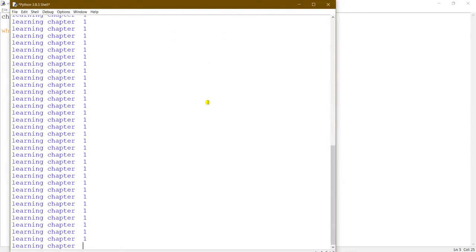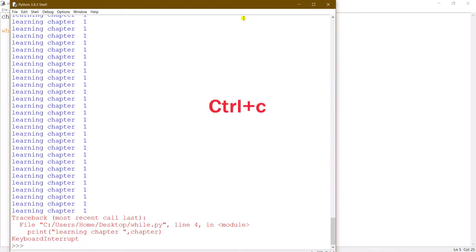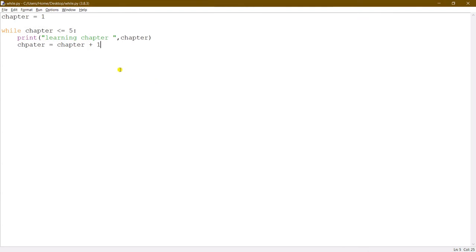Oops, it's printing an infinite loop. Let me terminate this by pressing Ctrl plus C. Okay, where did it go wrong? Oops, see, we have misspelled the word chapter. Okay, we all learn from mistakes, right? Let me run the script.